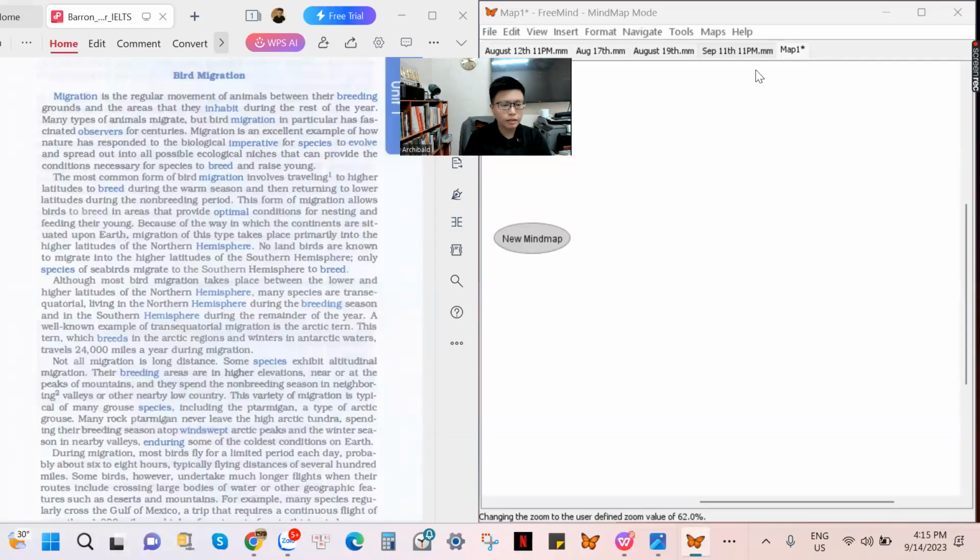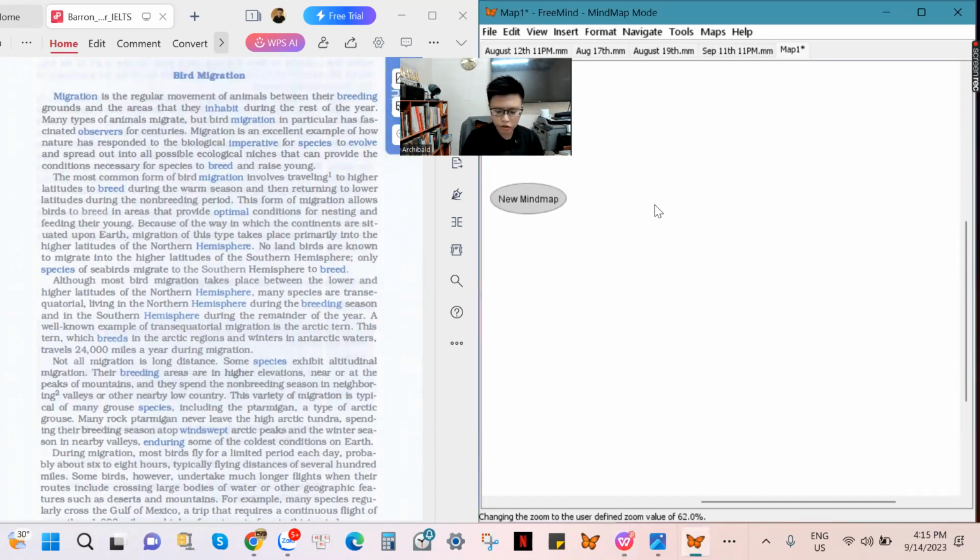Wow. This is one of the articles in the Barron's IELTS book, and this article is bird migration. So let's go through each paragraph of this article. Let's go to the very first paragraph, bird migration.